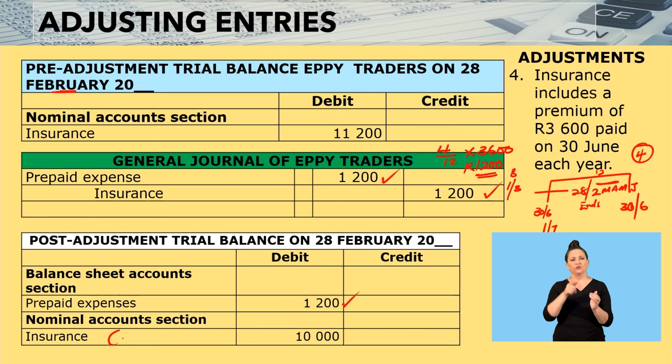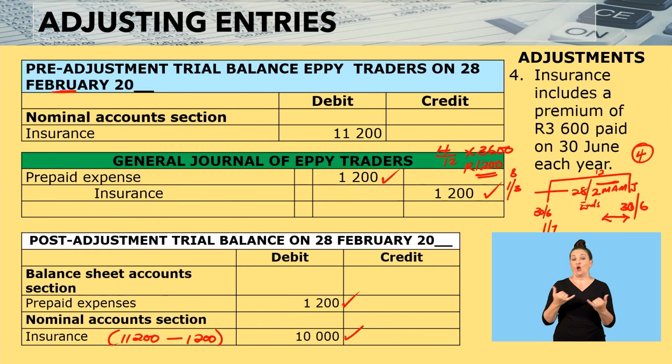So what we did here is we had the 11,200, but 1,200 was for the next financial period, as you can see here, this 4 months here. So we will subtract it, which is 1,200. Then we end up with 10,000. That is what your post-adjustment trial balance would then look like.